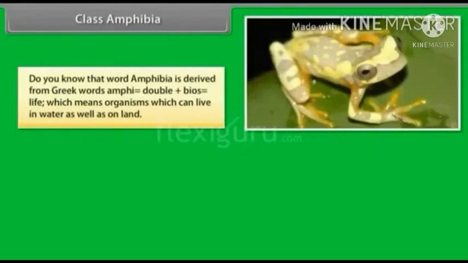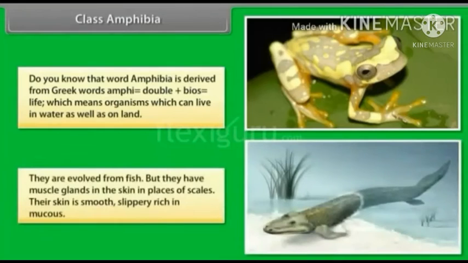Class Amphibia. Do you know that the word amphibia is derived from Greek words amphi, which means double, plus bios, which means life, which means organisms which can live in water as well as on land. They evolved from fish, but they have mucous glands in the skin in place of scales.